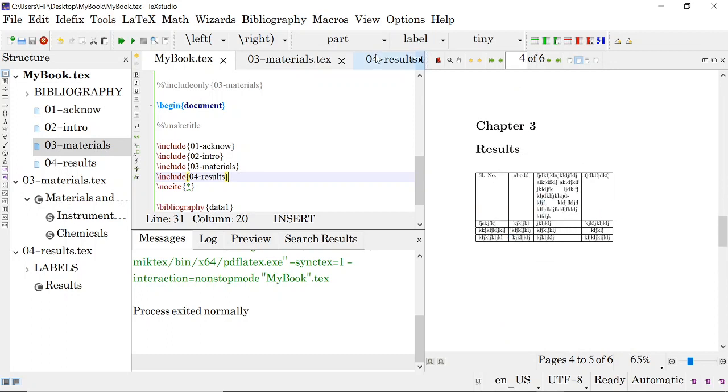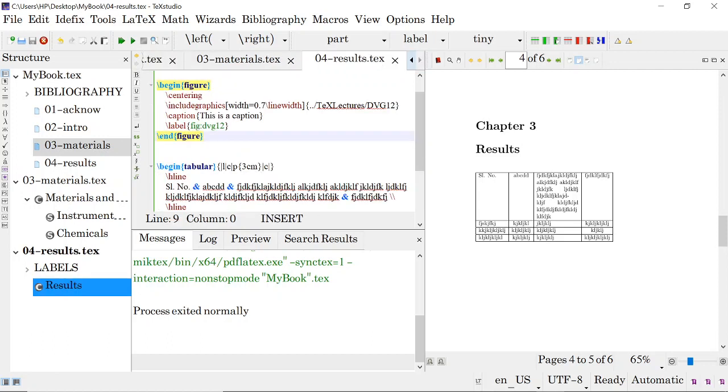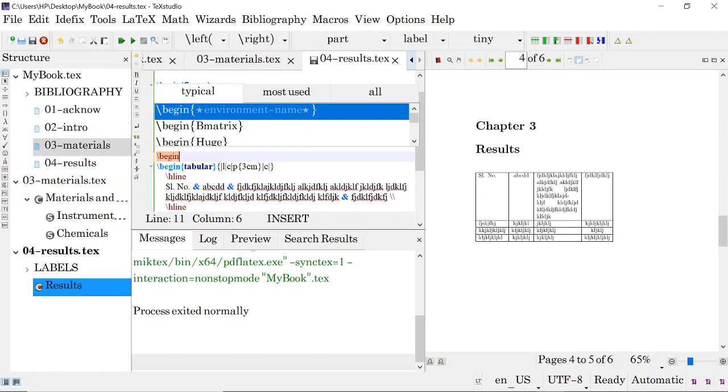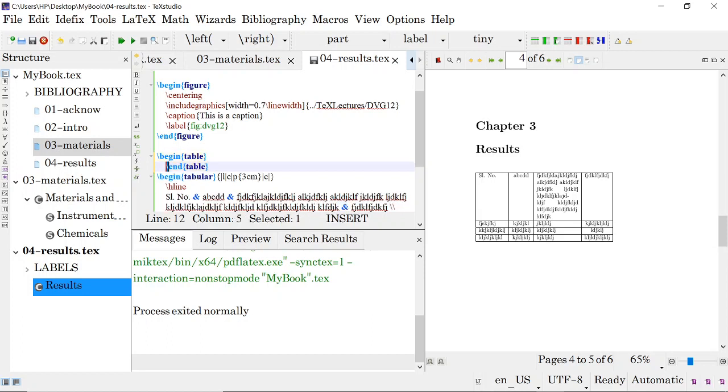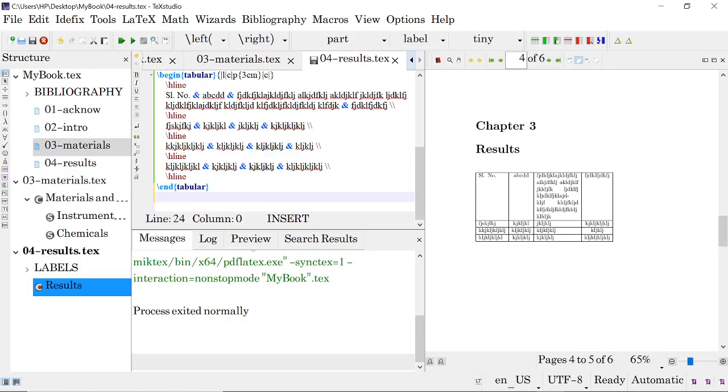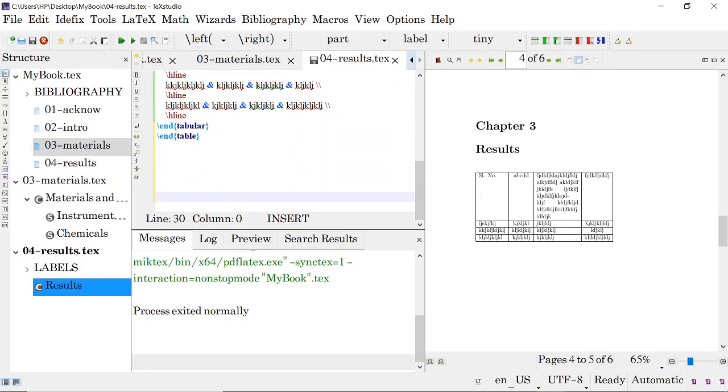Suppose you want to convert it into a begin table and end table. You can just add begin table. Okay. And do this. After this, do the end table.